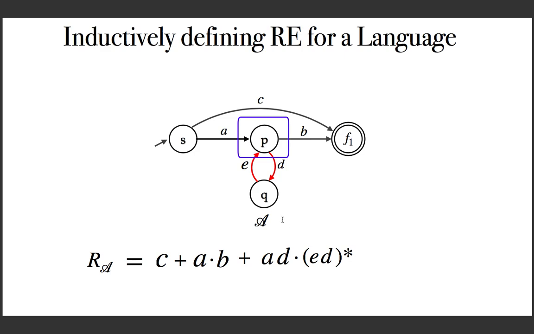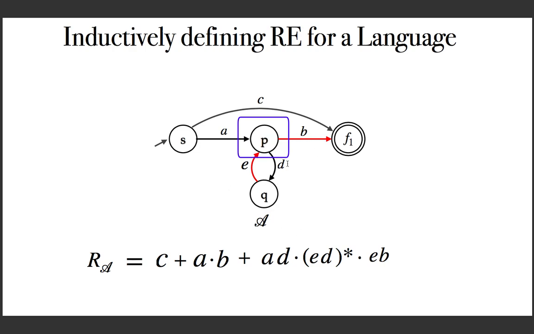And finally, from Q, by using P as an intermediate state, you can go to F1 using EB as the path. So this is the final regular expression. And this is how we are going to build the algorithm. And now we can generalize this picture.